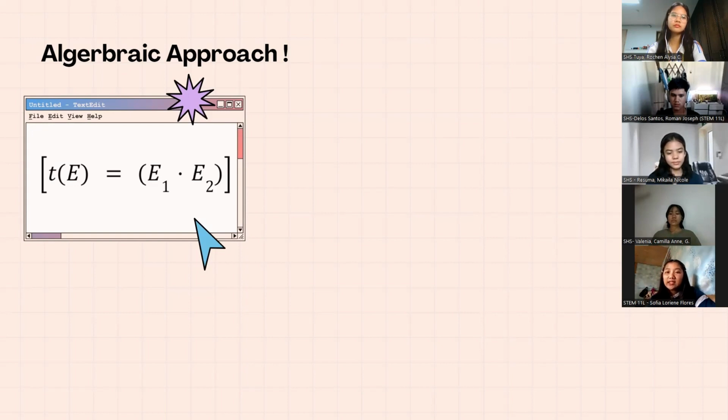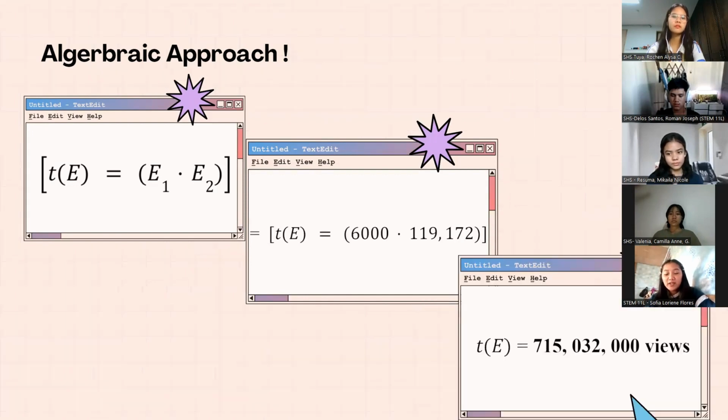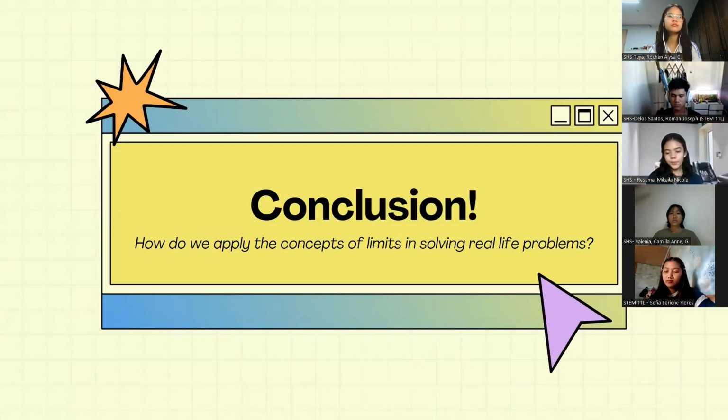T of E equals E1 times E2, where T of E is equal to 6,000 times 119,172, and that will give us the answer of 715,032,000 views. The total number of views worldwide for Enhypen's Paradoxxx music video after 3 years of its release is 715,032,000 views.